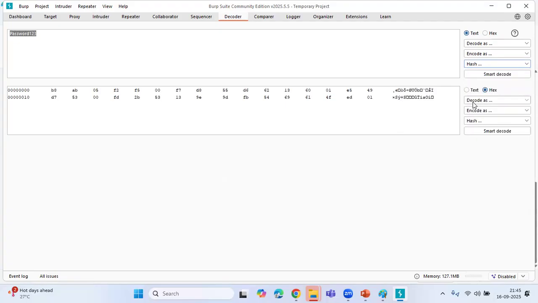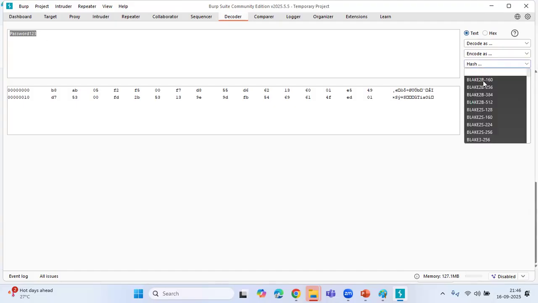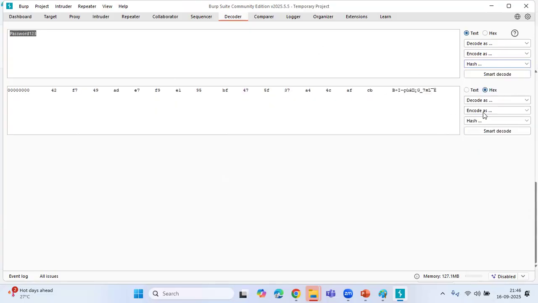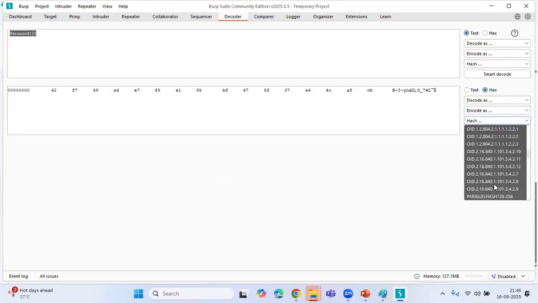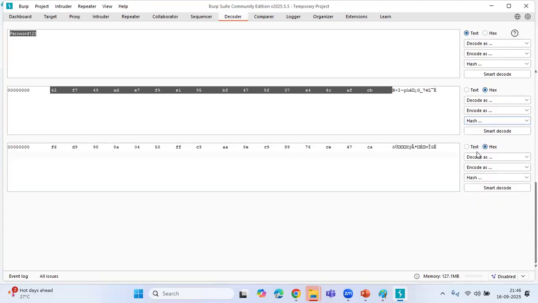If anybody gets hold of the hash, this is the value, and it is not a readable value. Again, you don't have dehashing here, only hashing is the option. I'm going to choose MD5, and then use MD5 again.